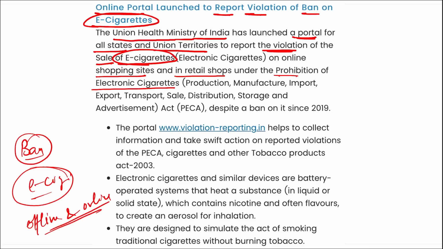Electronic cigarettes and similar devices are battery operated systems that heat a substance, a liquid or a solid, which contains nicotine and often flavors, to create an aerosol for inhalation, right? So in order to ban these electronic cigarettes both offline and online, and to report for the same, an online portal was launched by our Union Health Ministry. Correct?